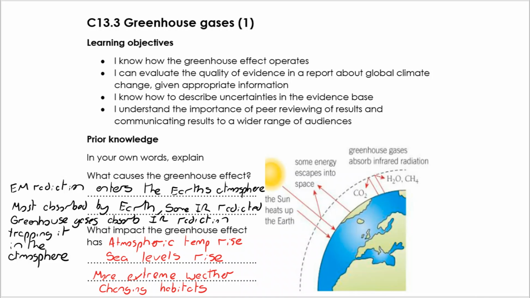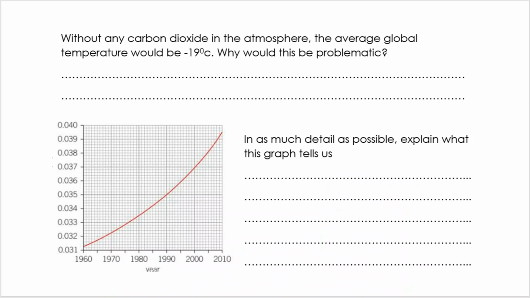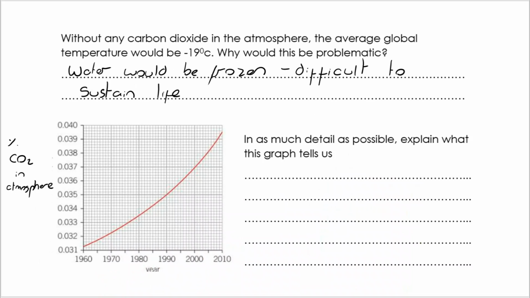Again, we'll look at that in more detail later in this video. Now, if we then think about the question at the top here, I think the key is thinking about what sustains life. And if the temperature were below zero, water would be frozen. That makes it very difficult to sustain life. I've also added the label for the y-axis so you can answer the next question.